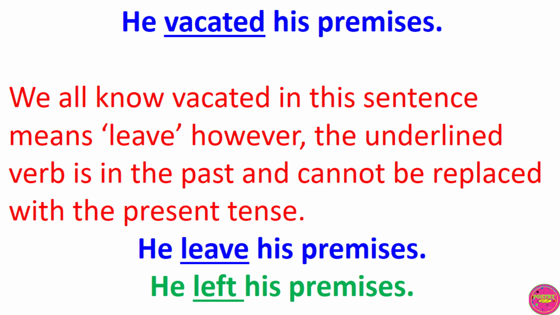However, the underlined word is in the past tense and cannot be replaced with the present tense. Therefore, you cannot replace the word with "he leave his premises." No, this is grammatically incorrect. The correct answer should be "he left his premises," the past tense of the word leave. Left. He left his premises.